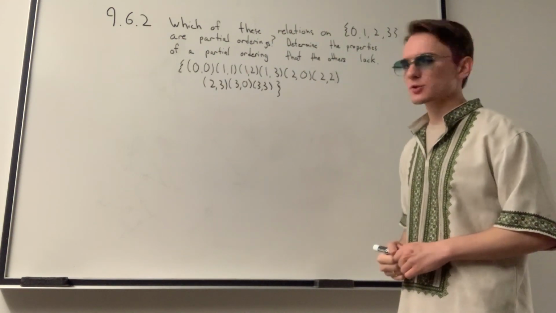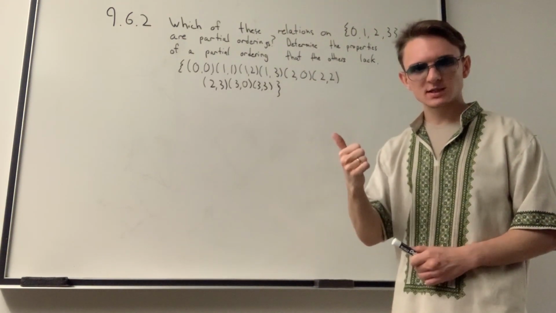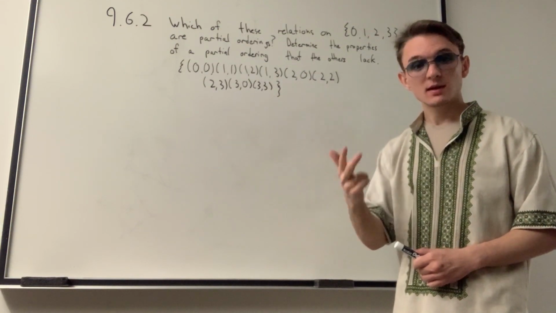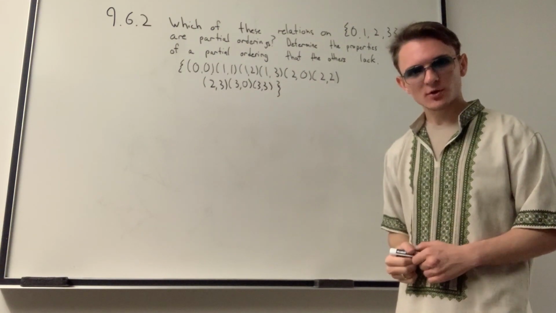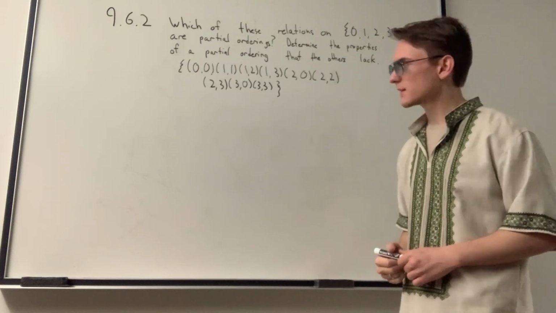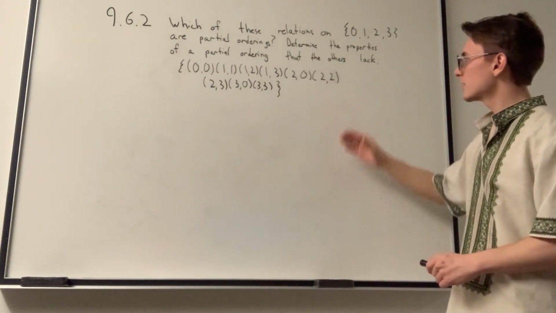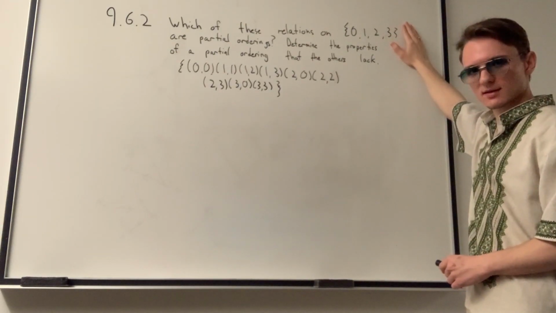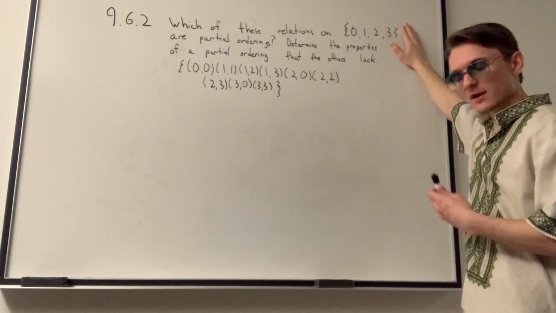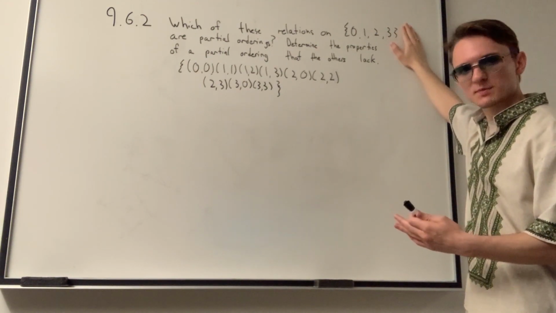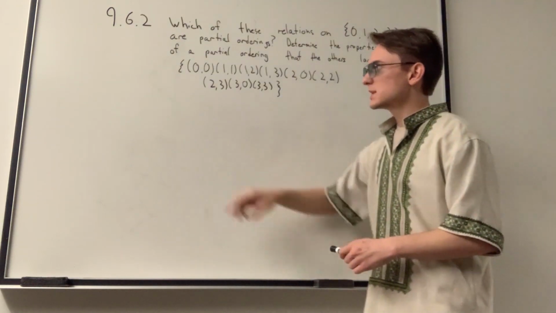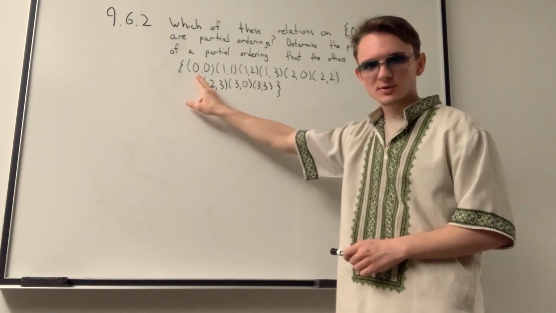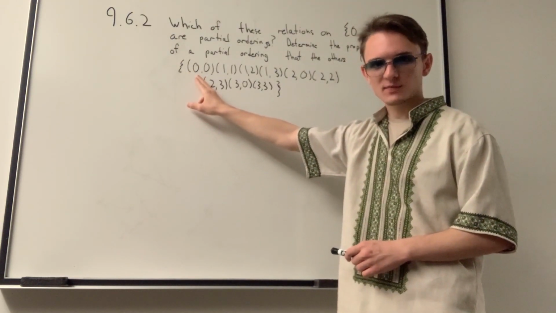We know it's a partial ordering if it is reflexive, antisymmetric, and transitive. So let's determine whether it's reflexive first. We know it's reflexive if every element in our set reflects back on itself. We see that 0 reflects back on 0, so that's the first element in our set.